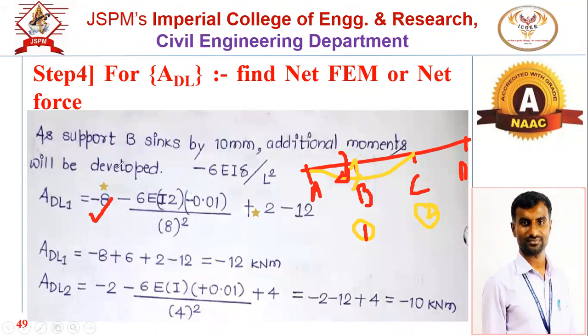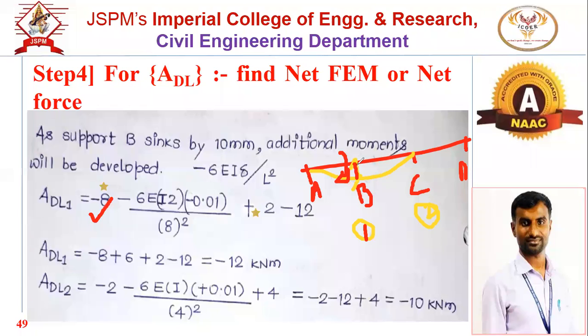समजते का बघा? Next, what is next? We have to consider now node 1. ला काय आहे बघा? At node 1, there are two additional fixed end moments due to the sinking of support, and that value will be 6 EI delta by L square.